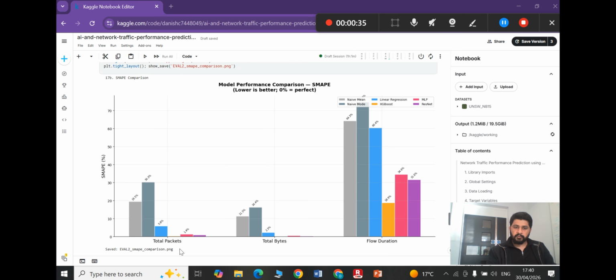So we can see for the total packets, gradient boost performs very well, and for total bytes, gradient boost also performs very well, with only a few percent error. But for the flow durations, gradient boost has 18.9% error, but it's better than the rest of the different models. So it means it's good relative to the others.